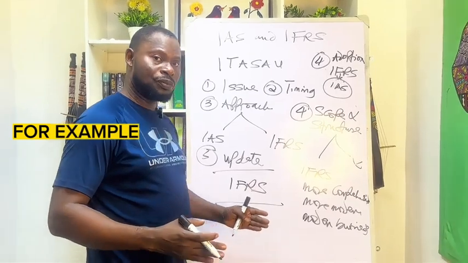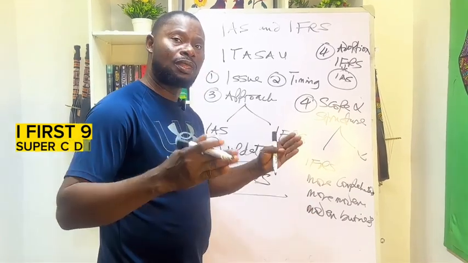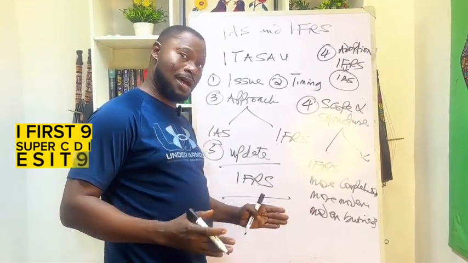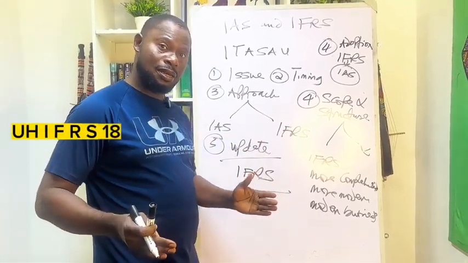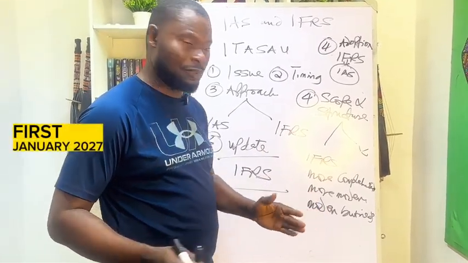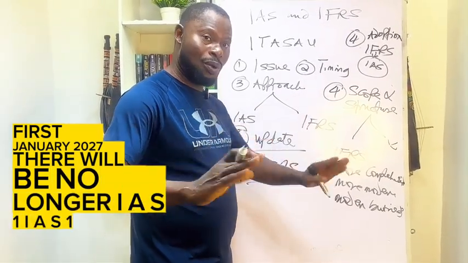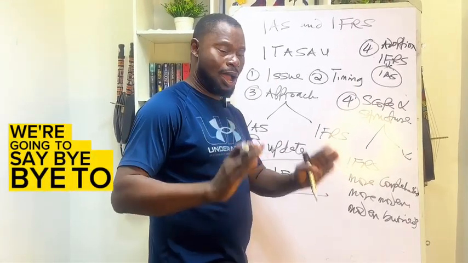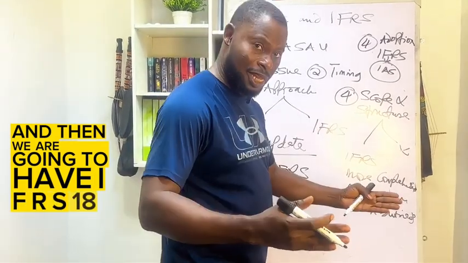For example, we have IFRS 9 superseding IAS 39. We also have IFRS 18 with effect from 1st January 2027. There will be no longer IAS 1. We're going to say bye-bye to IAS 1, and then we're going to have IFRS 18.